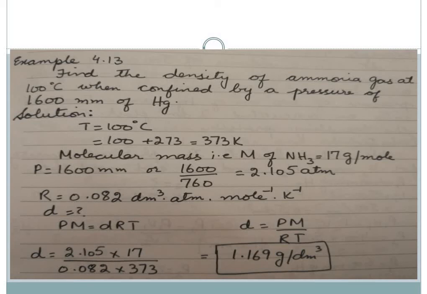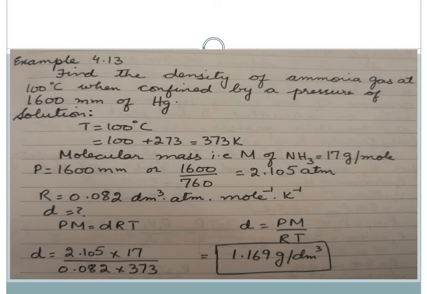They are saying that what gas is over there? Ammonia. Now sometimes in your exams, they don't give the formulas. They just simply write the name of that gas, so you have to remember the formulas also. Ammonia is NH3. So the molecular mass of ammonia is 17 grams per mole.